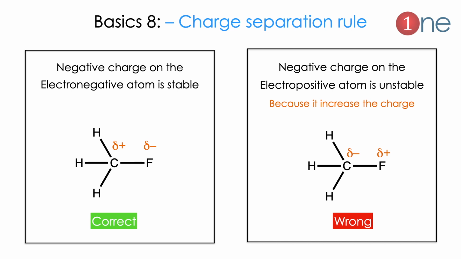Next basic is charge separation rule. Charge separation you should master because charge separation drives a reaction. Normally charge comes from electronegativity. Most electronegative atoms should hold the negative charge, least electronegative ones hold the positive. So you should not write it in reverse. You should master that most electronegative atoms should hold the negative charge. If it holds the positive charge, it is very much unstable.